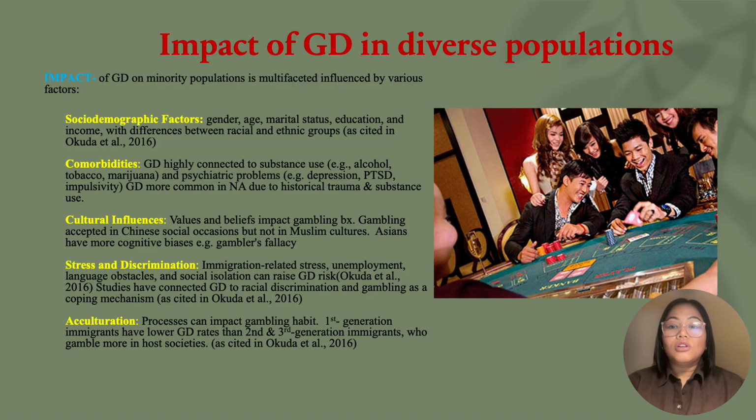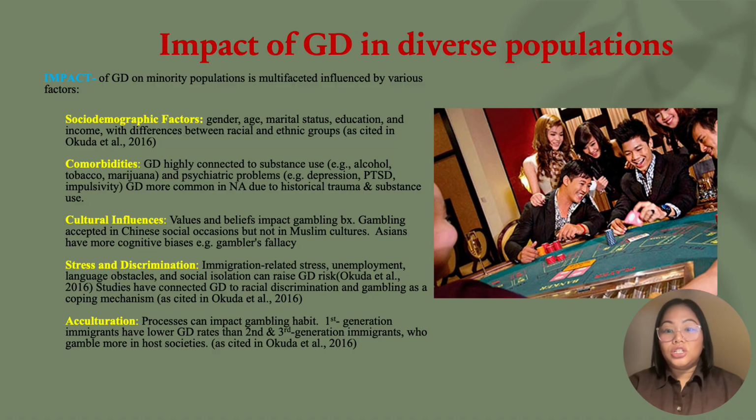Cultural influences. Cultural values and beliefs shape gambling behaviors. For instance, gambling is normalized in Chinese social events and condemned in Muslim cultures. Cognitive biases like the gambler's fallacy are more prevalent in certain groups such as Asians. Asians are more prone to believing that something positive will happen after a run of bad luck.